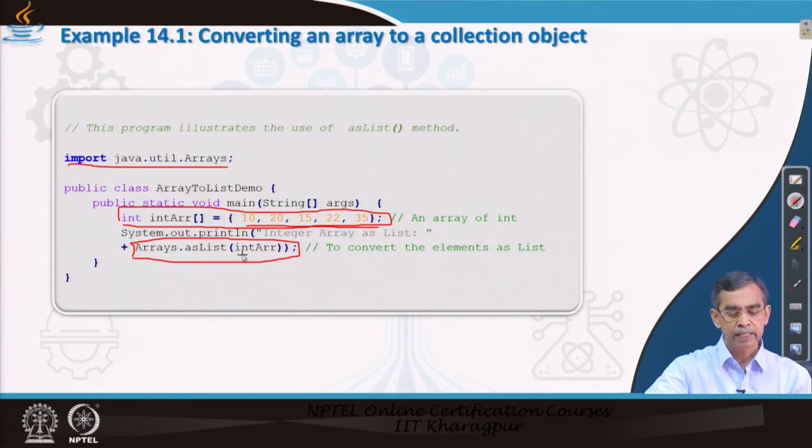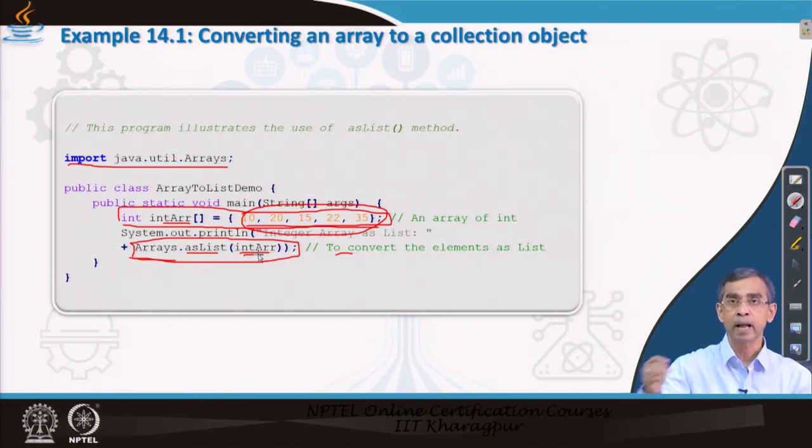Basically, we pass an argument, the name of the array, that means we pass the whole array into this method asList. What will asList do? asList will convert this array into a collection. So, this collection is an integer collection. It basically converts an integer array into a collection.